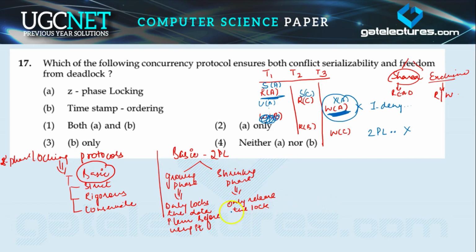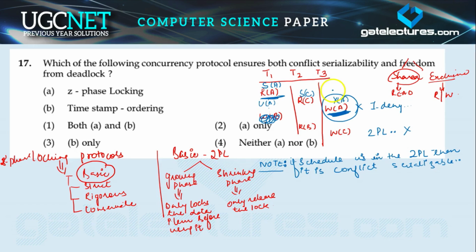May or may not be serializable, but for sure it is not a 2 phase locking protocol. So I'm writing here a very important point, so just note it down. Note: if the schedule is in the 2 phase locking protocol, then it is conflict serializable. ये गारंटी है. अगर आपका स्केड्यूल 2 phase locking protocol में है, then it should be conflict serializable. अगर 2 phase locking protocol में नहीं है, then it may or may not be serializable. ठीक है.